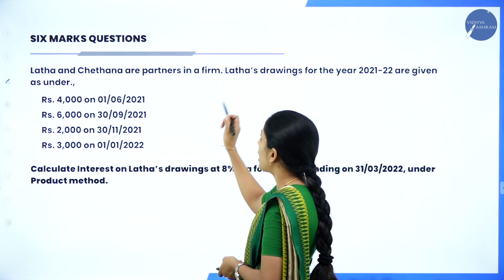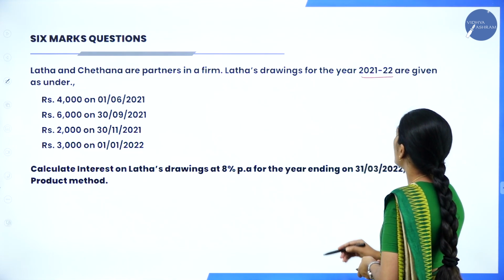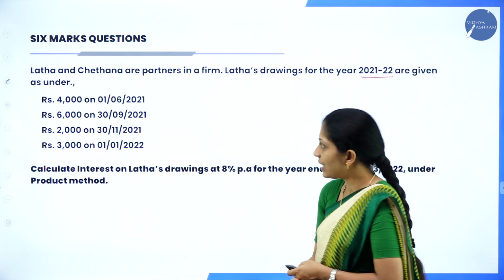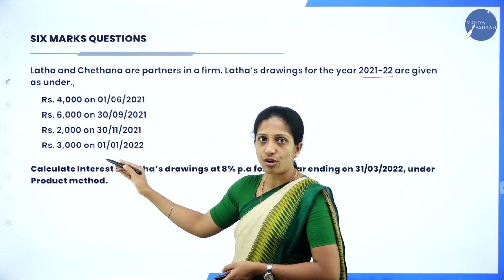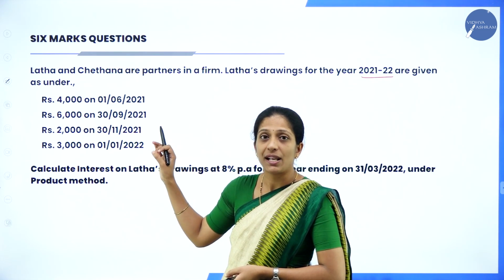Lata and Chaitanya are partners in a firm. Lata's drawings for the year 2021-22 are given as under. So they have given us drawings. Okay, or you might get a similar question.